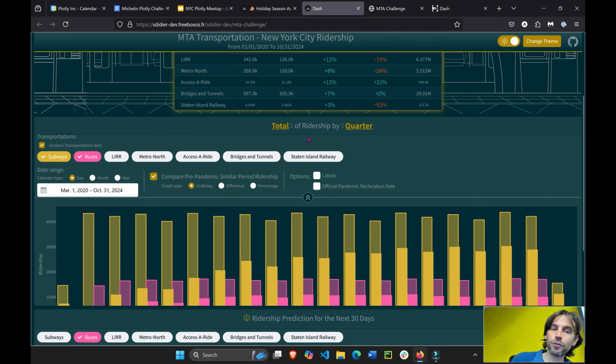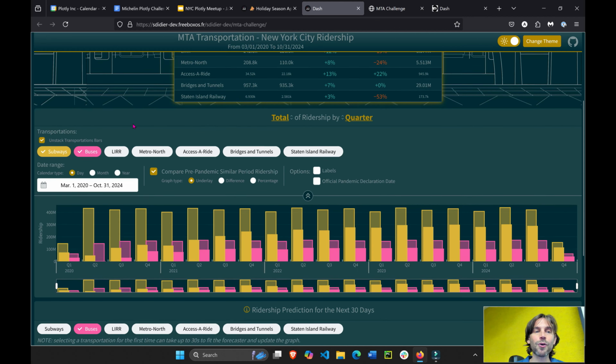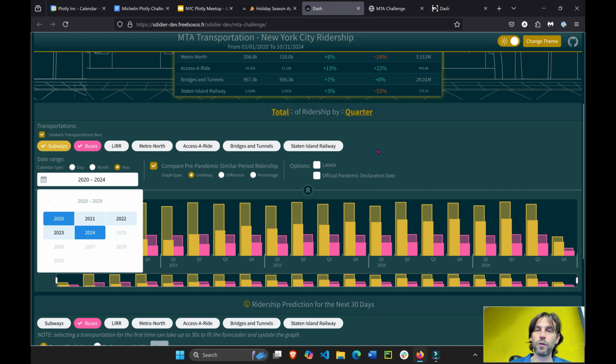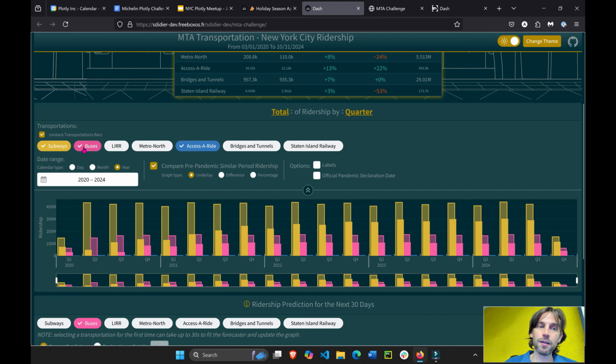And then in these controls right here, also, a lot is going on. You can click the date picker and choose a different date, a different range, right? If you don't want to see 2021, you only want to filter the data for 2024, you can do that by choosing a different year, 2024. You can choose other things. Maybe you want to see the Access-A-Ride. Let's remove buses and subways. You see Access-A-Ride here. And let's say bridges and tunnels. Well, that's too big of a difference, but subways.